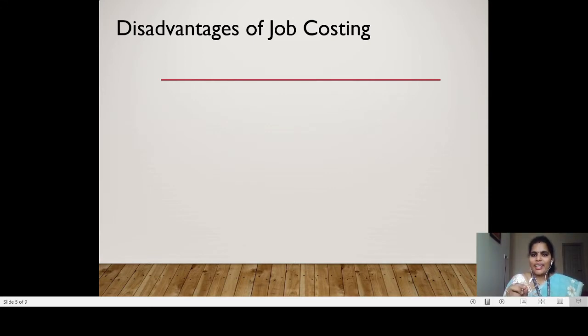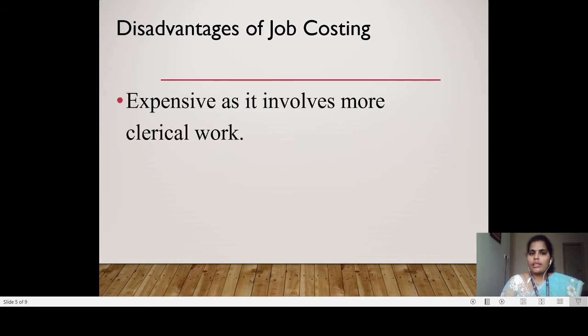When there is an advantage, of course there will be a disadvantage. So what are the disadvantages of job costing? The first one, it is very expensive. Why? Because it requires more clerical work. As I told, when you are going to prepare the cost sheet individually, the clerical work will be more. More and more clerical people are required for preparing the job costing.